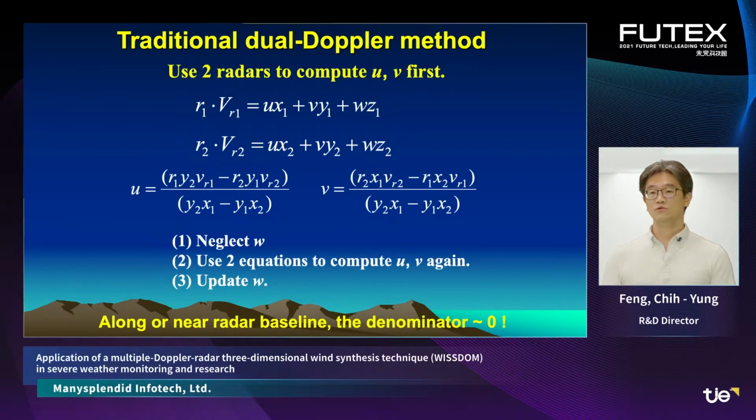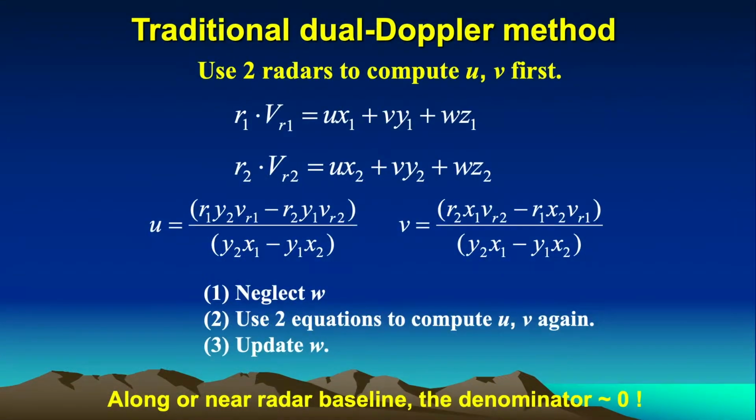The traditional three-dimensional wind synthesis method uses dual Doppler observations. First, neglect W. Second, use two equations to compute U and V, and then update W. These three steps form an iteration loop.